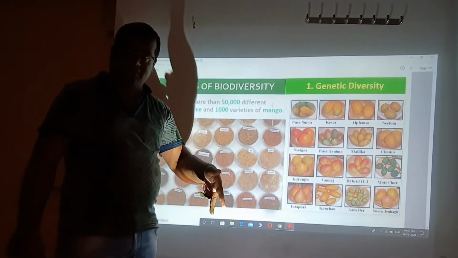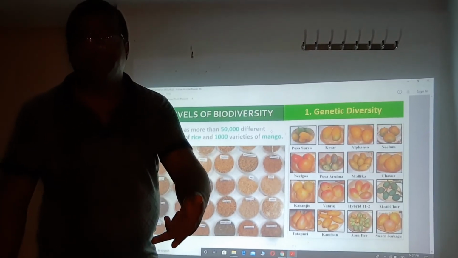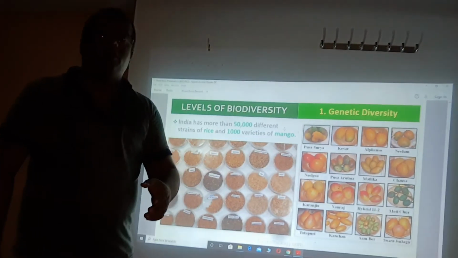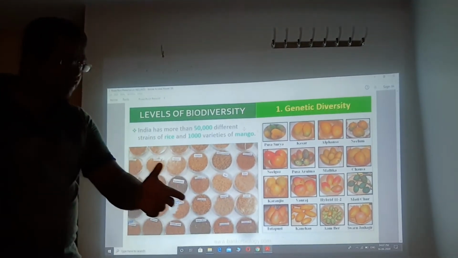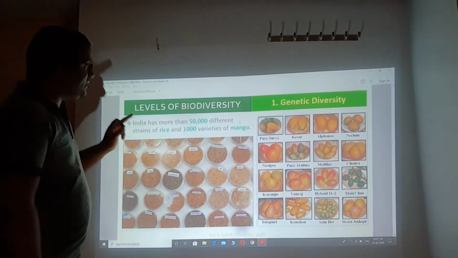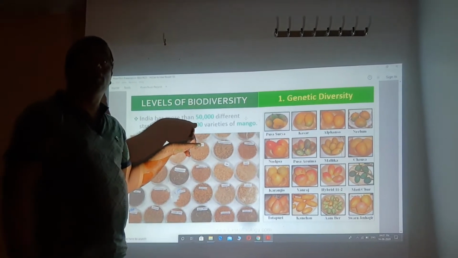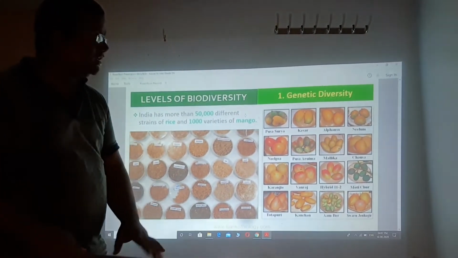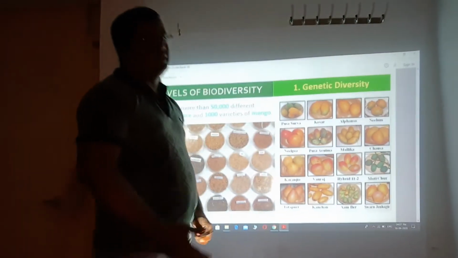This is the mango season. Which mango are we eating here? One or two examples we know: Dasheri, Totapuri, Neelam, which are found in our Bidar, right? You are eating these mangoes nowadays, but in India there are more than 1,000 varieties of mango which we don't know. Okay, so these are some pictures, some photos of the mango found in India.